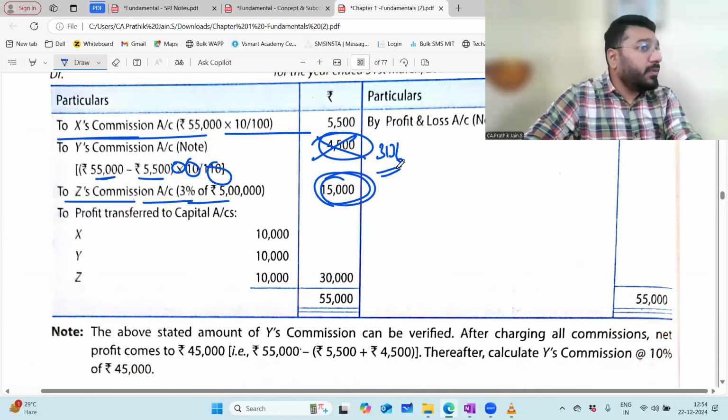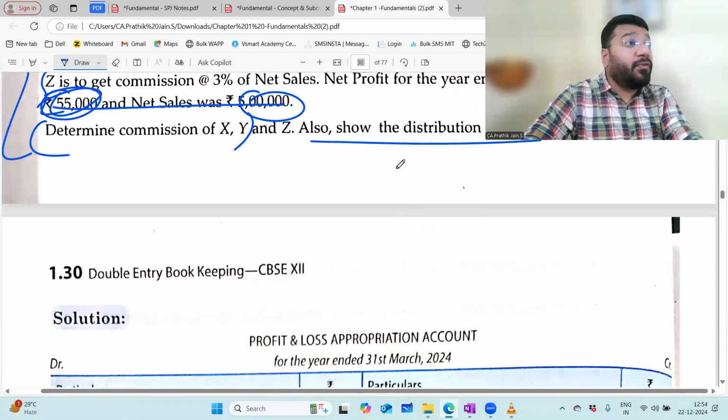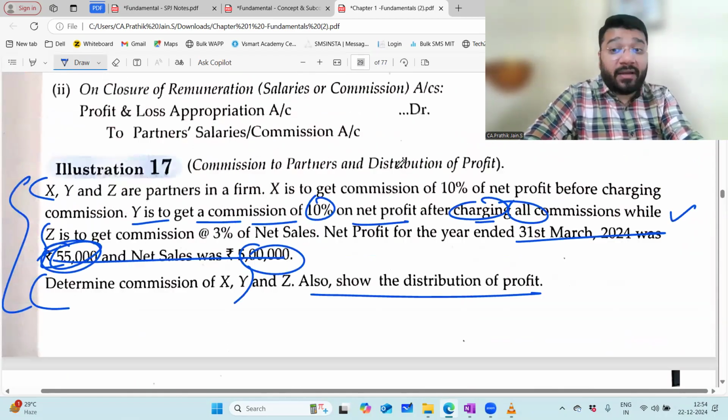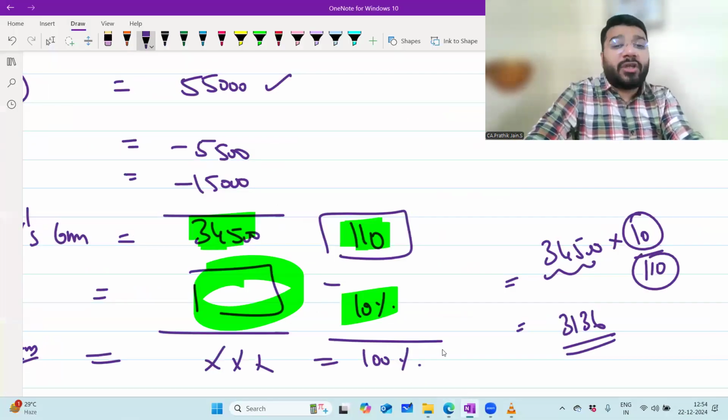Yes, are you able to follow? But what they have done, the answer is something else. The question is something else. If you want to go with the answer, what they have done, then here it should be after charging X and Y's commission only. So are you clear with how we calculated the commission for X?